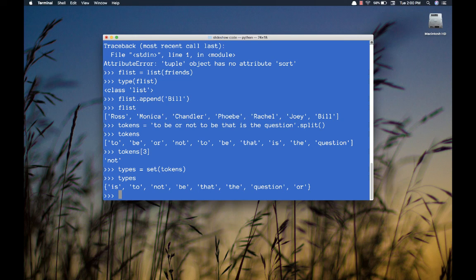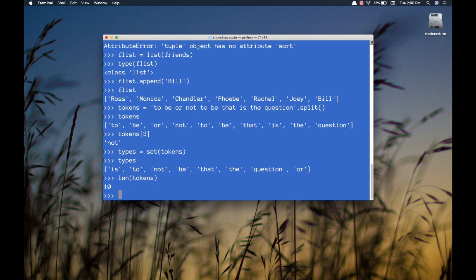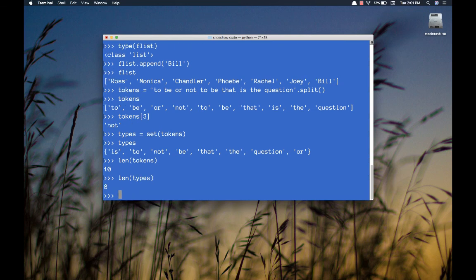One of the interesting things to do in text analysis is to calculate the ratio between the number of types and the number of tokens. So if I ask how many tokens I had in that particular text, okay, this isn't all of Hamlet, I have 10 tokens, so the word count there is 10. What's the length of the types? There are 8 of those.